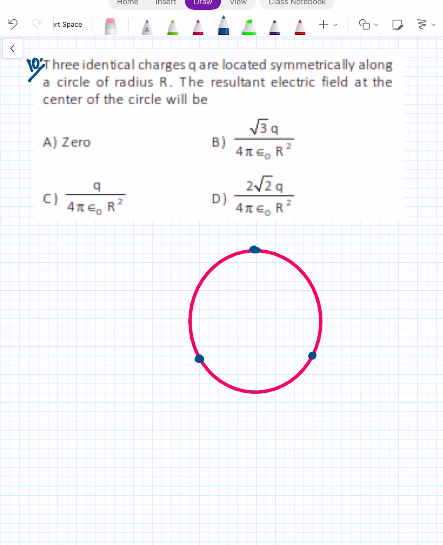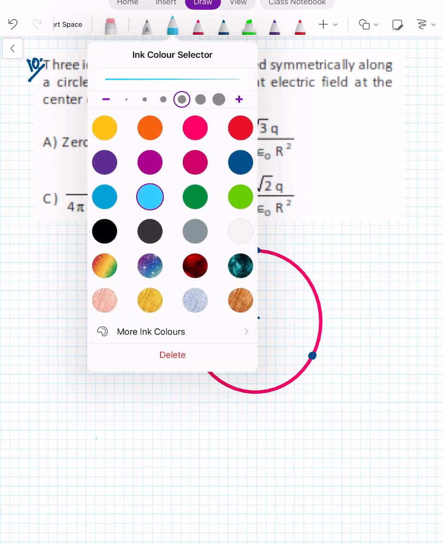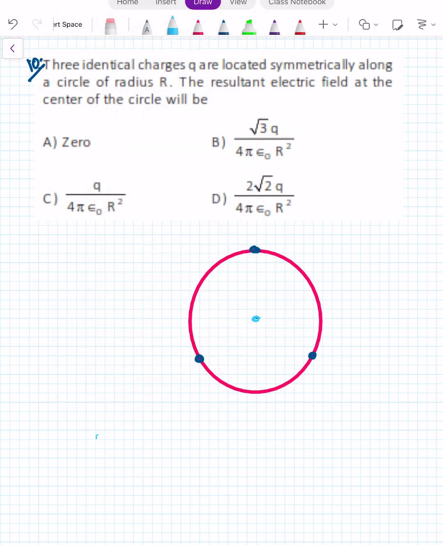We need the resultant electric field at the center of the circle. At this point, at the center of the circle, what is going to be the electric field? We have to find it out at this point. And these are all the same charges, Q, Q, Q.